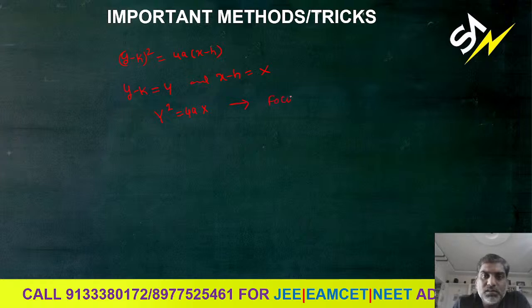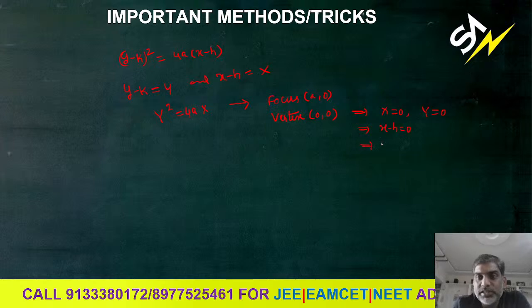What is the focus here? Focus is a comma 0, right? And next, the vertex. What is the vertex? Vertex is 0 comma 0. What does it mean? Capital X equals 0 and capital Y equals 0. Capital X is nothing but x minus h. So x minus h equals 0, that is x equals h, and y minus k equals 0, that is y equals k. So the vertex is h comma k.